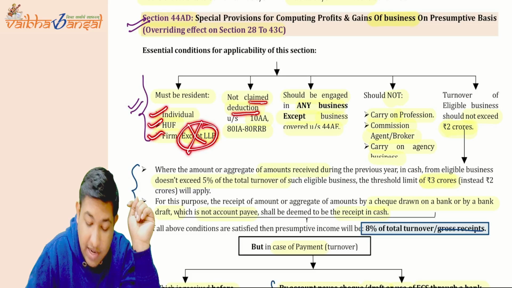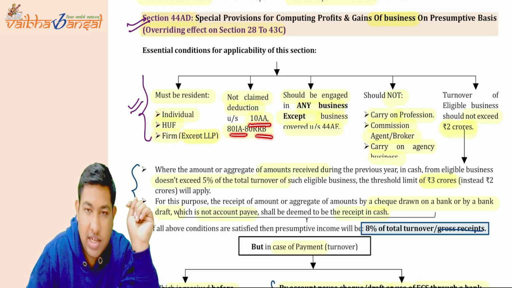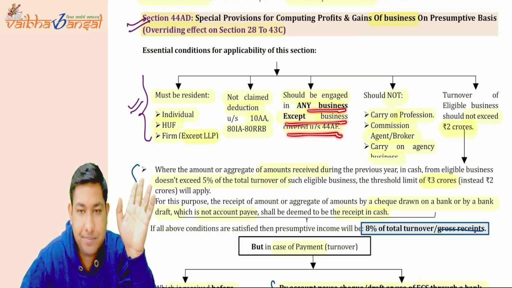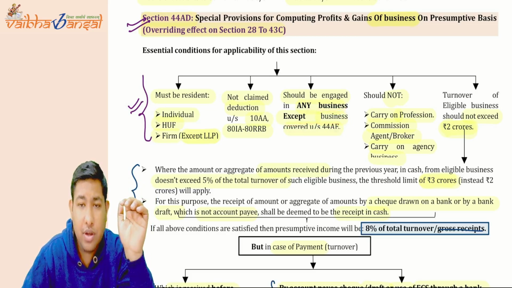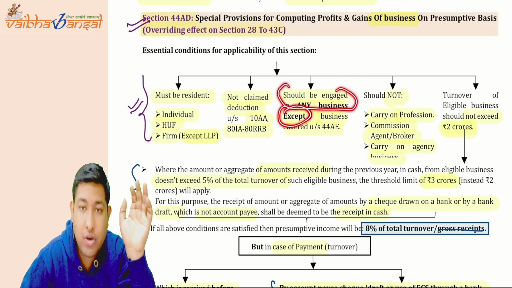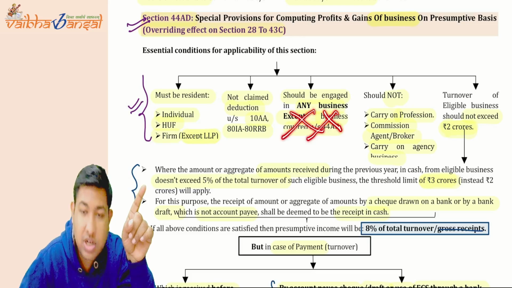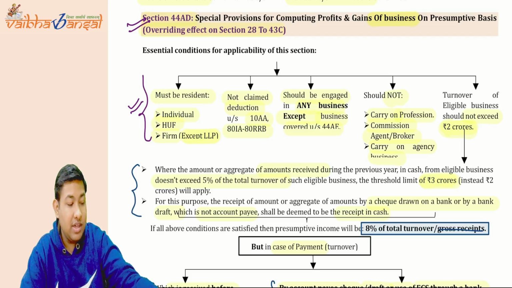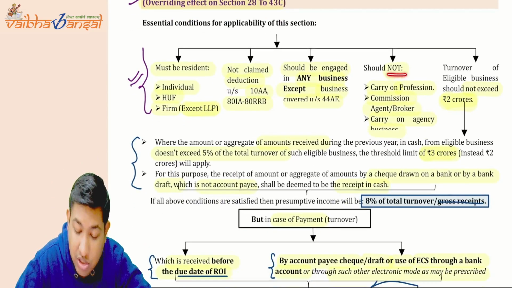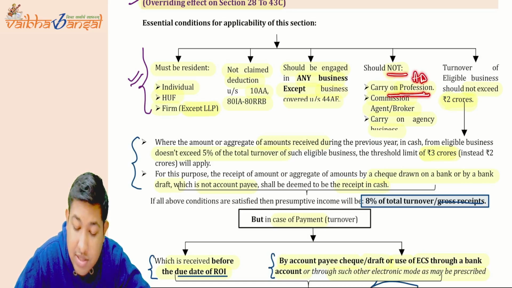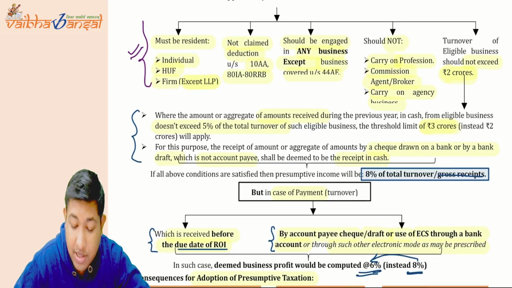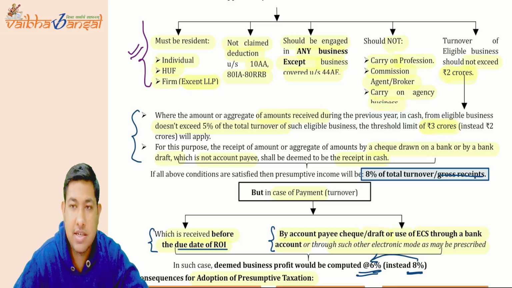And you have not claimed any deduction under section 10AA, 80IA to 80RRB, and you are not engaged in any businesses except 44AE. 44AE businesses are not covered here, because if you are covered in the 44AE businesses, then you can give the tax as per 44AE. And you should not carry on profession, because for the profession section 44ADA is available. For commission agent and broker, this section is not available, and for carrying on agency business, this section is also not available.